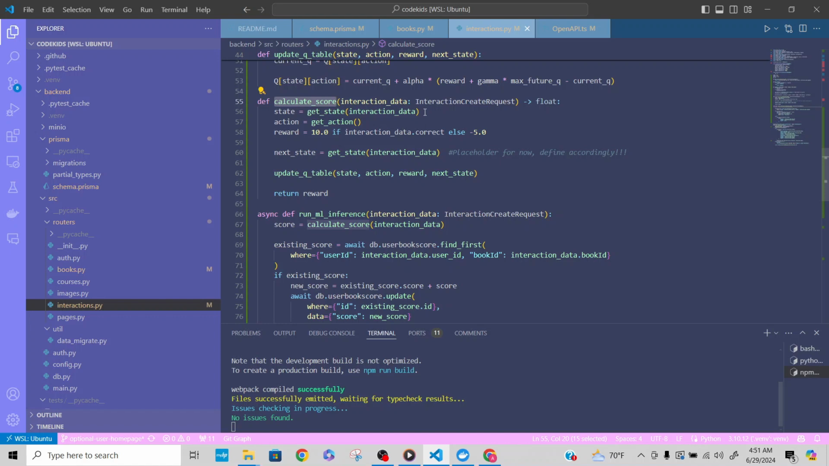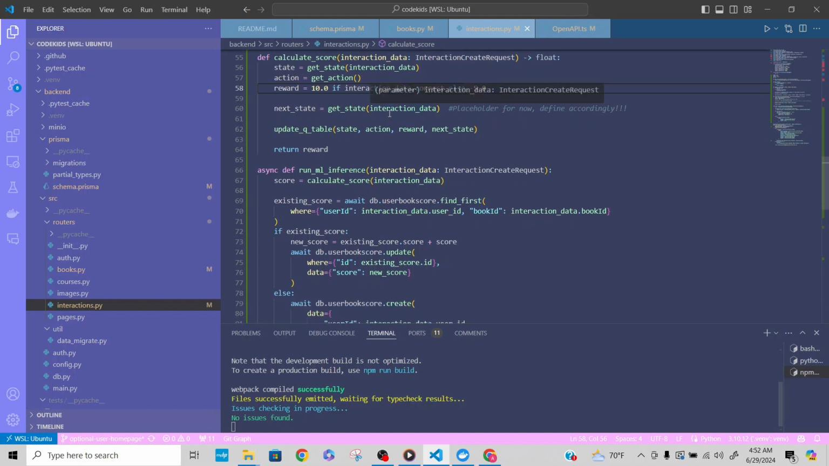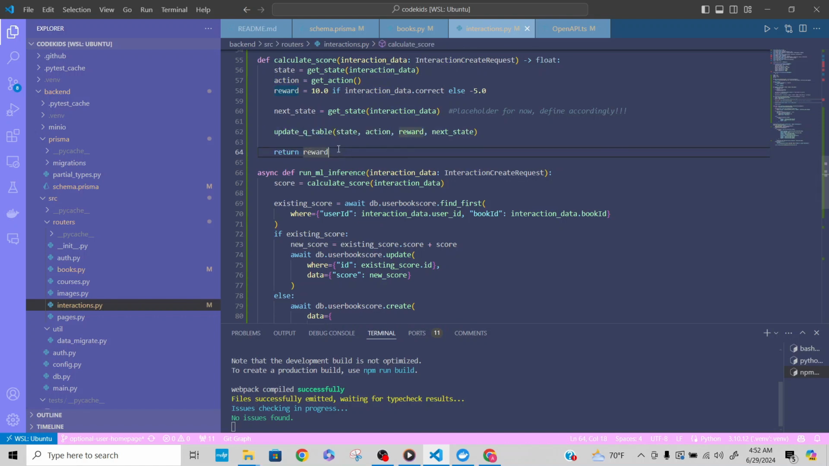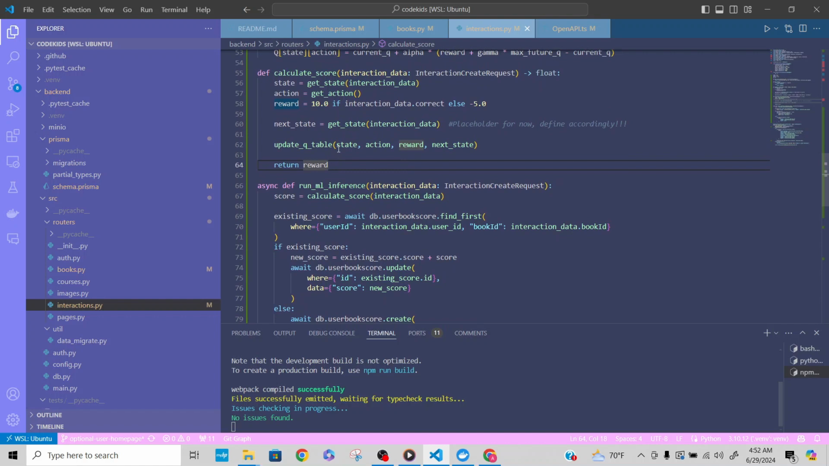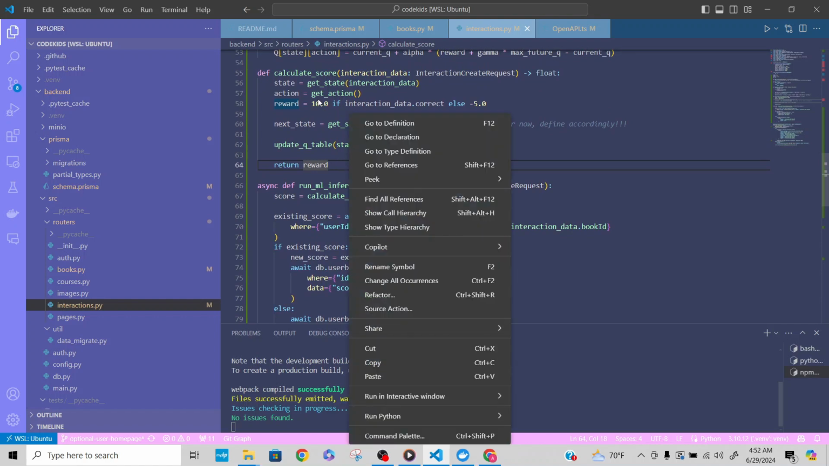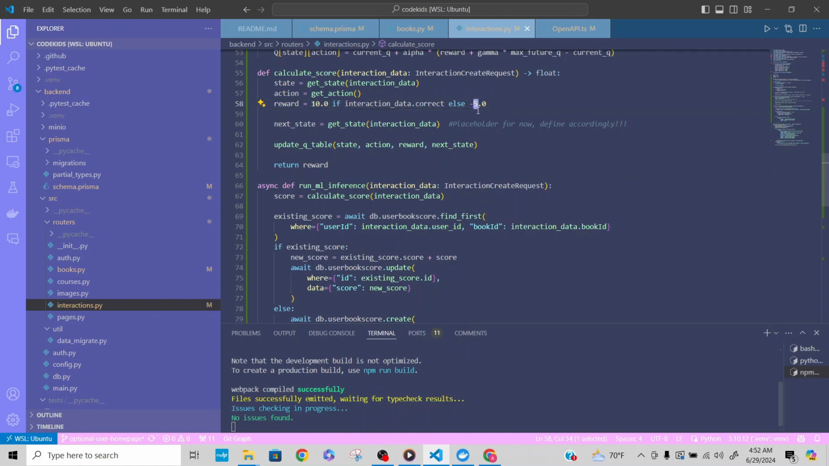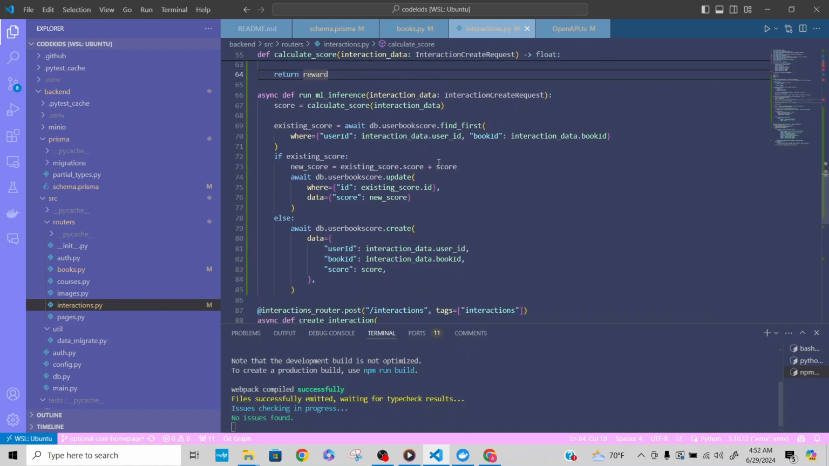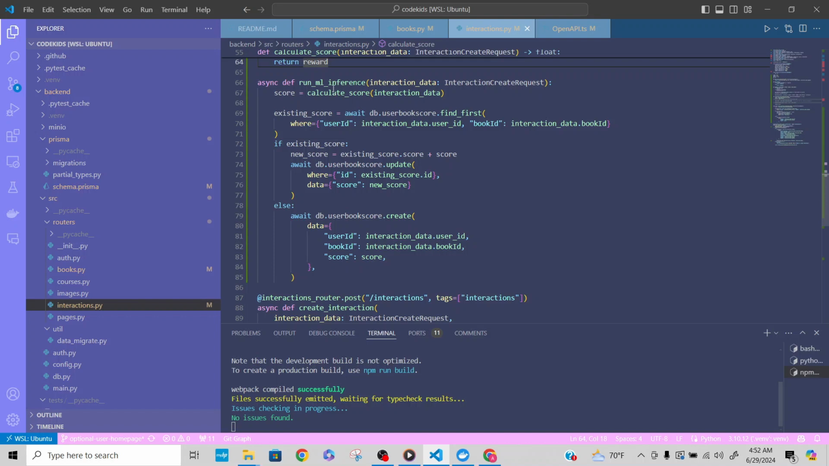Next, we have the score calculation function, which is pretty basic. It just calculates the score for an interaction using the Q learning algorithm. It retrieves the current state and decides on an action. It also determines the reward based on the correctness of the interaction. It updates the Q table with the current state, action, reward, and the next state. Then it also returns the calculated reward as the score. So if the user gets the question correct, the reward is 10 points added. Otherwise, it's 5 points subtracted. So yeah, that's that function.